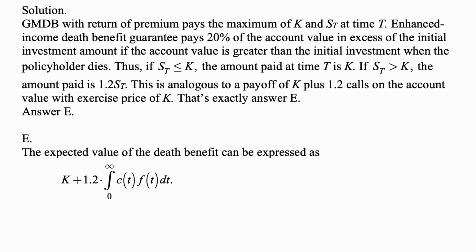And so obviously we have a payment of the maximum of K and S sub T plus that 20% added to 1 to make it 1.2. So the two options are built into this formula. One is by having K plus the call payout, 1 of the 1.2, and the other one by having 0.2 times this integral of possible payout of the call, and together they give us the answer that we see.